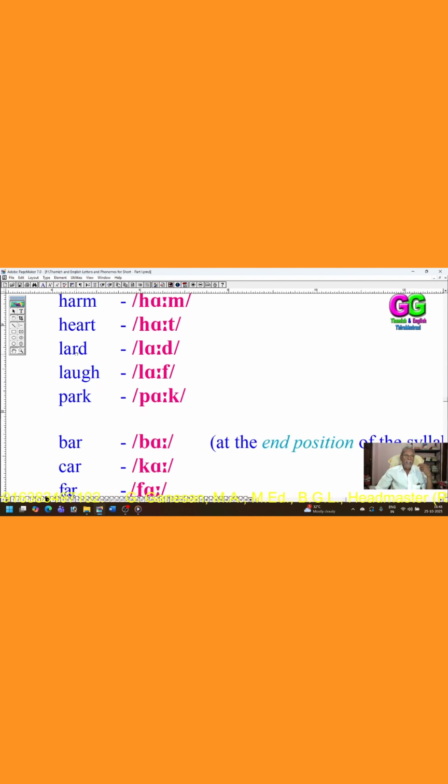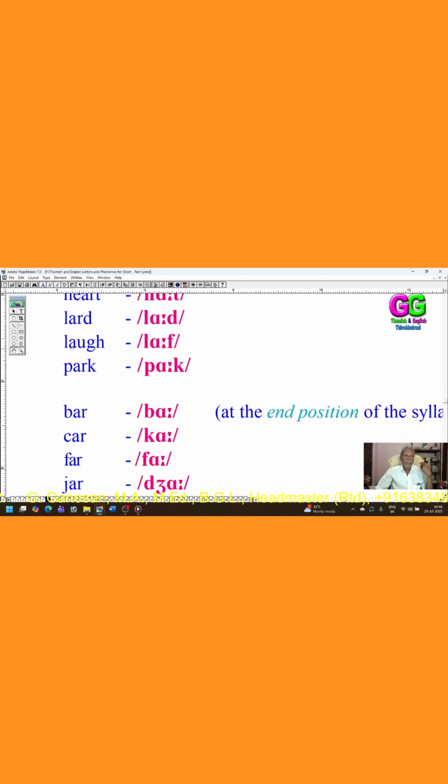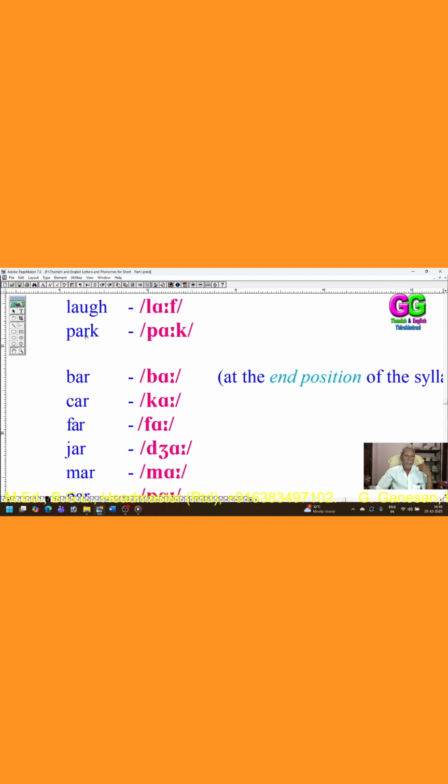L, A, A, D, il, A, la, id, lot. L, A, U, G, H, il, A, la, if, law. P, A, A, K, if, A, pa, ik, pa.